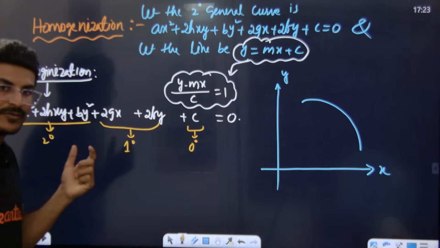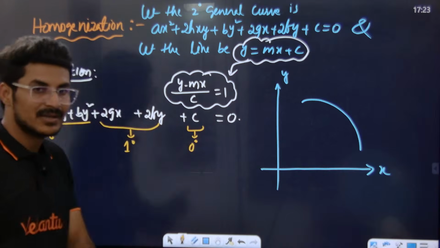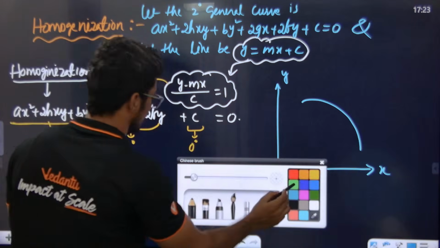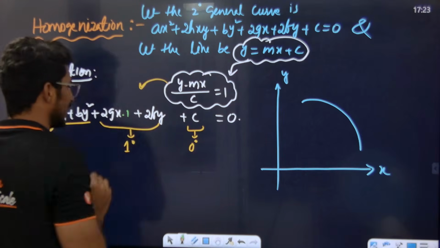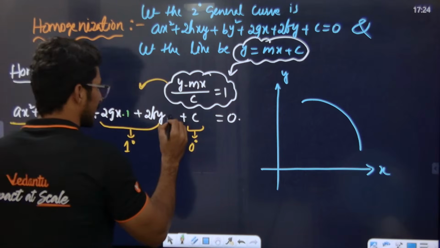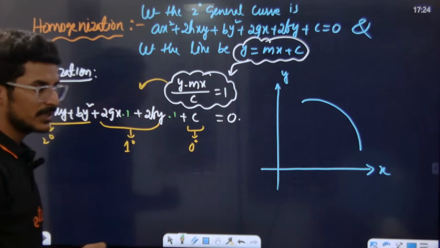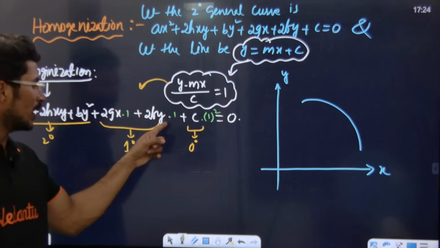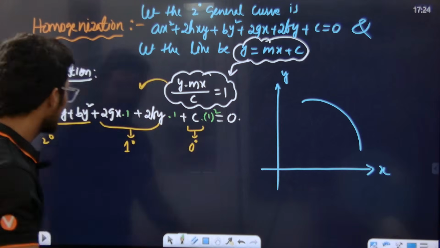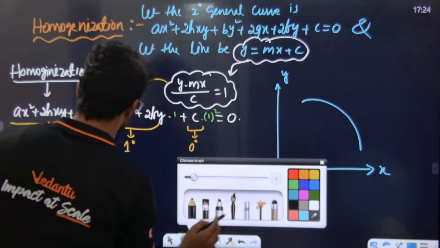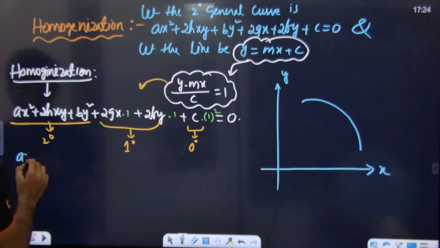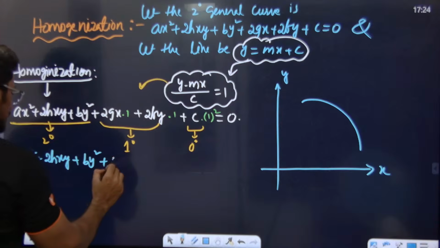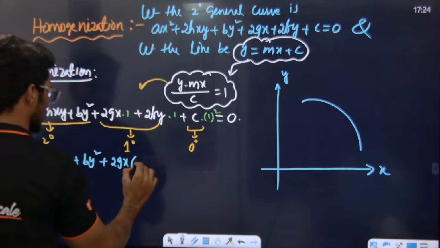Sir, wherever degree 2 is there, we should not disturb it. Wherever degree 1 is there, for that degree 1 term we need to take help of this. We can write 2gx into 1, next to 2fy we can write 1, nothing wrong in that, and next to c we write 1 square. Everything is the same. I'm telling you the method, a super trick. Listen to the class: ax square plus 2hxy plus by square plus 2gx into 1. In the one place we should write this.